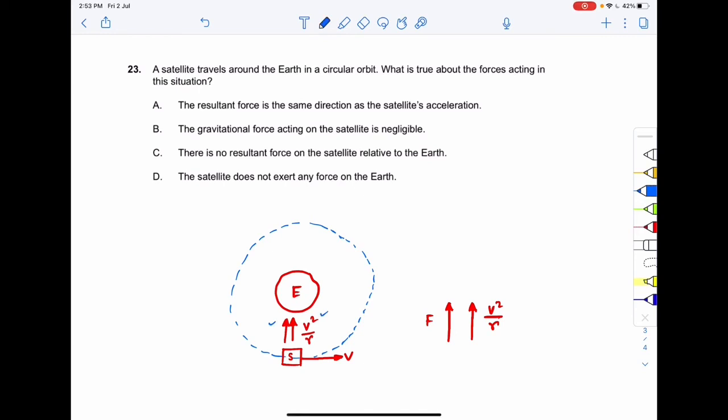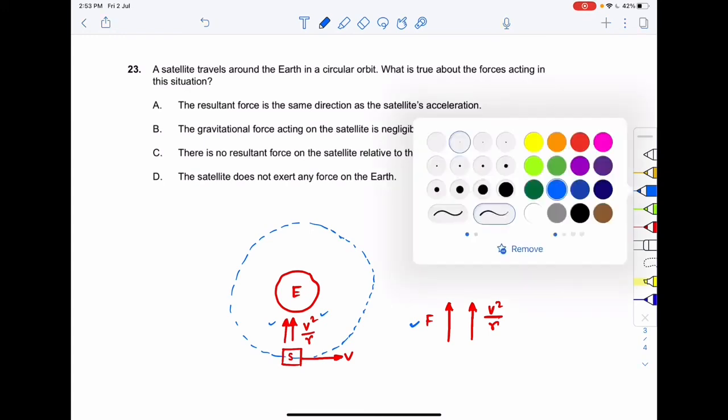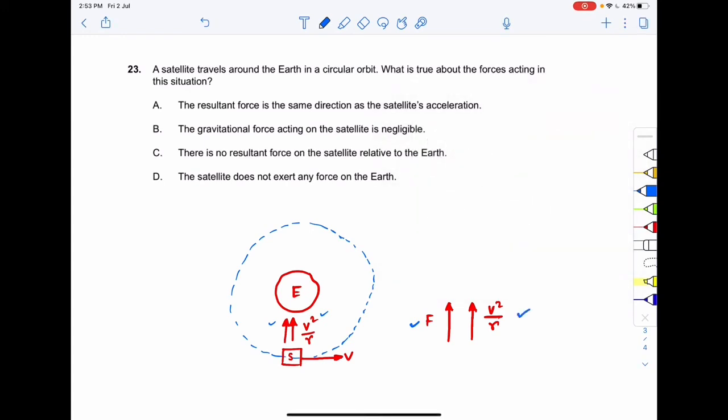So what is happening? We can say that the resultant force is in the same direction as the satellite acceleration. That means the resultant force applied by the earth on the satellite, that is the force F, is in the same direction as the centripetal acceleration, which is equal to v square by r. So the correct option to your question number 23 will be option number A.